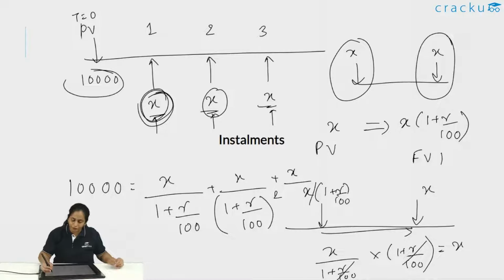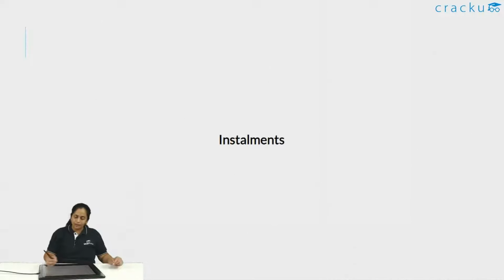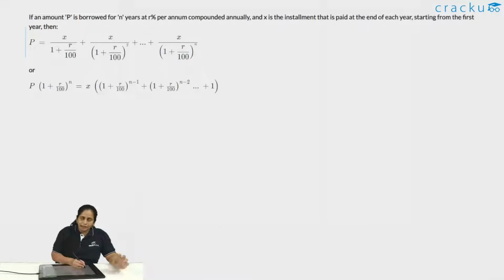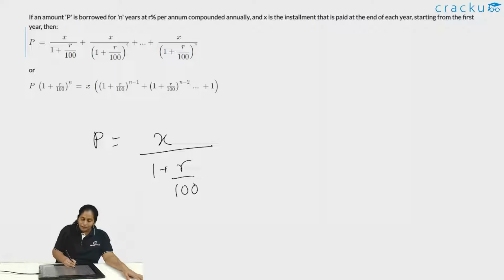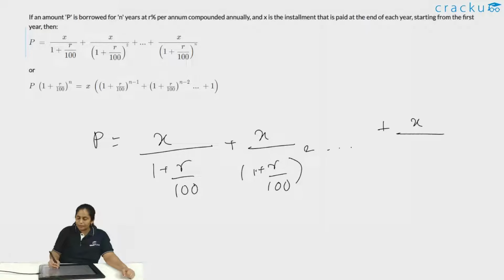In general, the formula, if I am equating by present value, is that if suppose I have borrowed a principal amount of P and I am going to pay back in equal installments of X, then P should be equal to X divided by 1 plus R by 100, where R is the rate of interest at which the interest is accruing, plus X divided by 1 plus R by 100 the whole square, and so on till X divided by 1 plus R by 100 raised to n, where n is the number of terms for which this particular loan is taken.